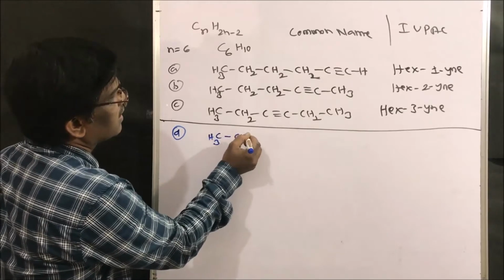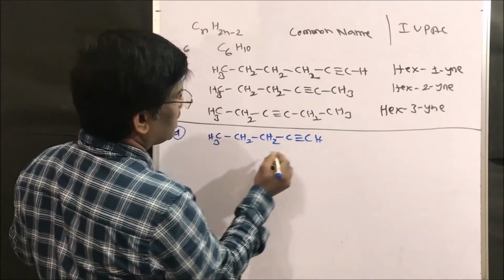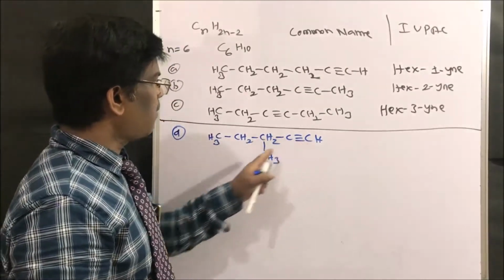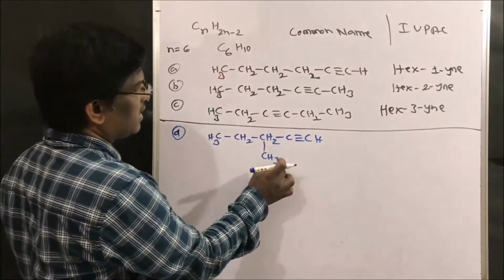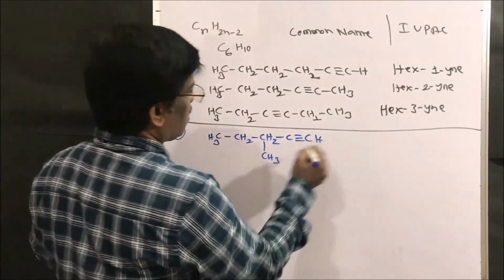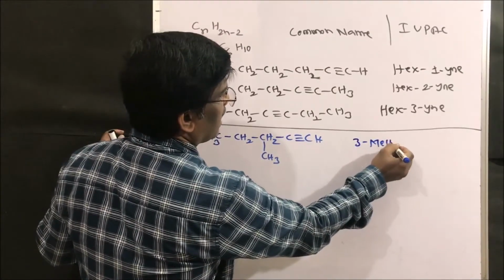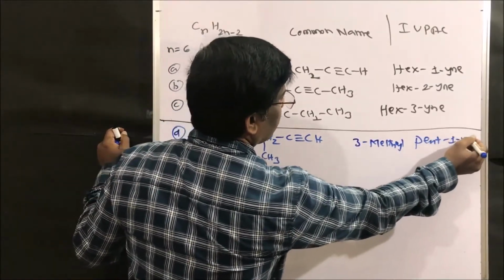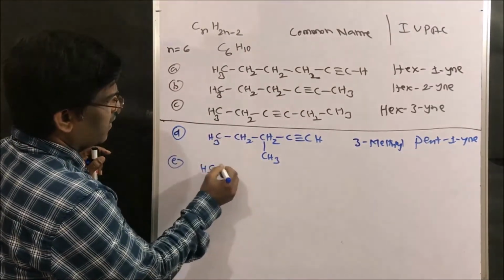I can write this way also. CH3, CH2, CH2, C triple bond CH. Here I can write methyl. How many carbons are there? 5 plus 1, 6. 1, 2, 3, 4, 5, 6. Right? So hydrogens are matching, 3, 2, 5, 6, 7, 8, 9, 10. Right. So what is the compound? It is 1, 2, 3. 3-methyl pent-1-yne. Right? So the same compound I can write in this way also.